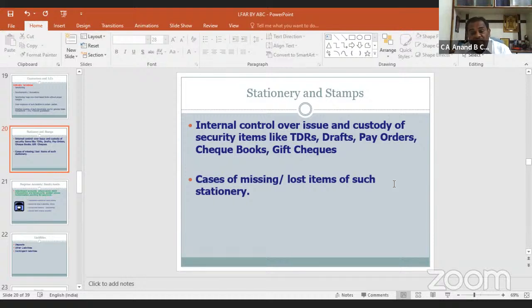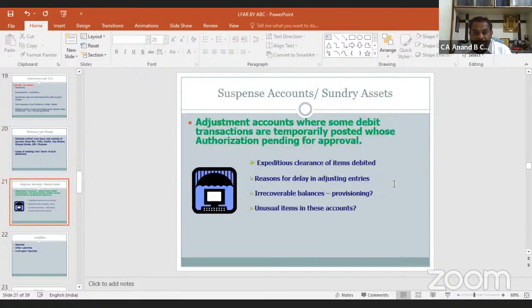While verifying these security stationery items, each and every item with numbers, serial numbers, and as per the record maintained by the branch should be verified. If any missing item is there, we should report it in the proper place.